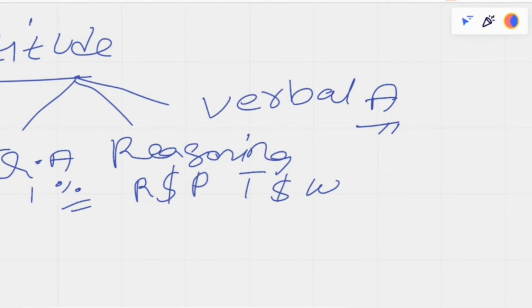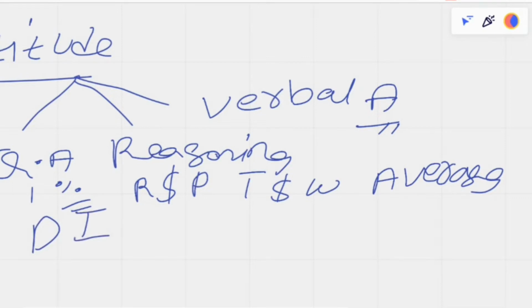The next one is averages. You will definitely get one or two questions from these topics. Then data interpretation. Companies will give you a table, a bar graph, or a line chart, and then three to five questions from that. You can answer them easily if you prepare.